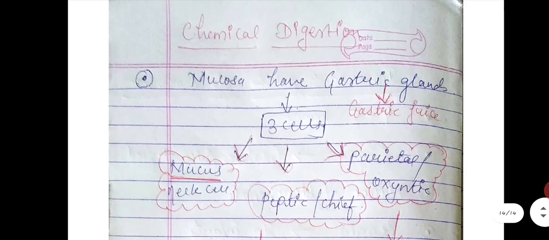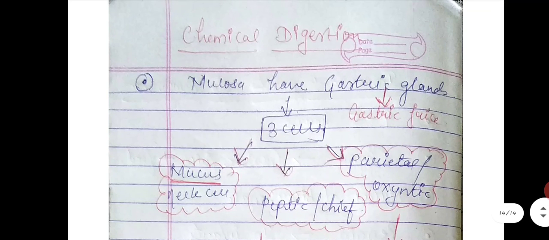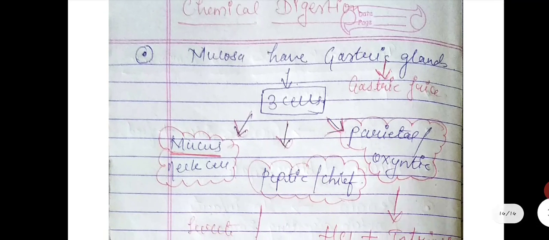In short, how does chemical digestion occur? The mucosa, which is the layer of your stomach, has the gastric glands. These gastric glands secrete gastric juices, and they have 3 important main cells.